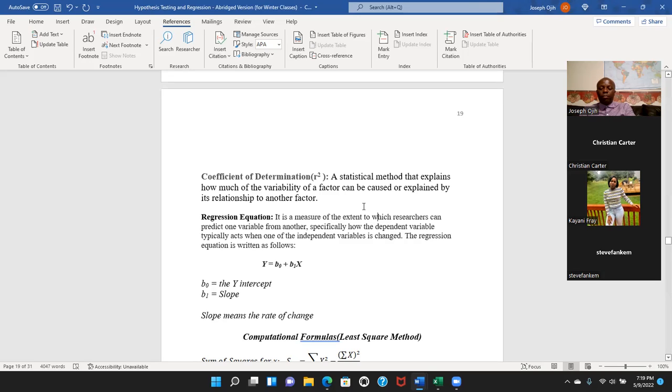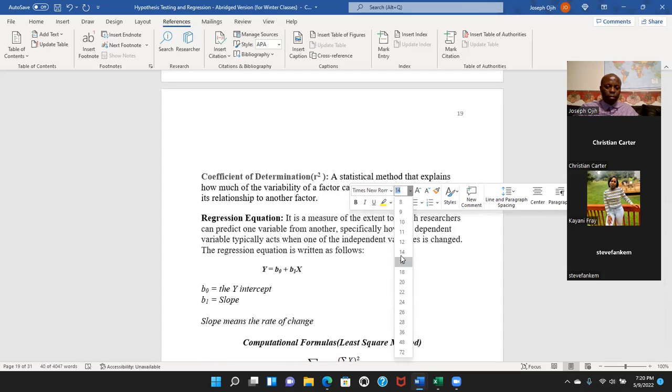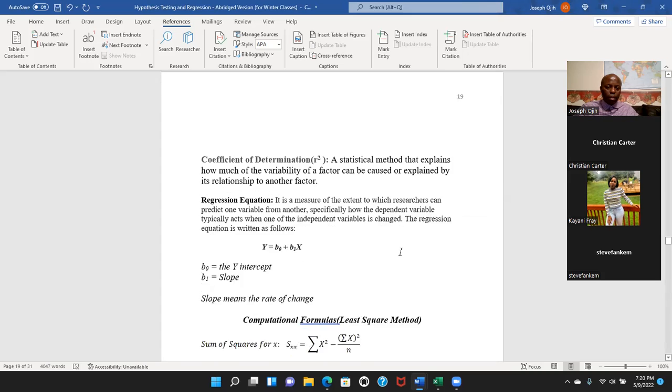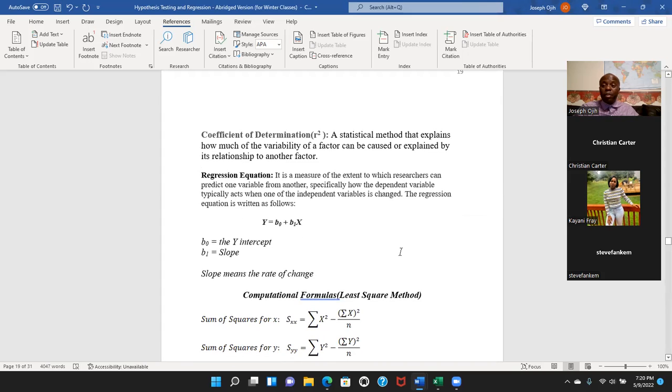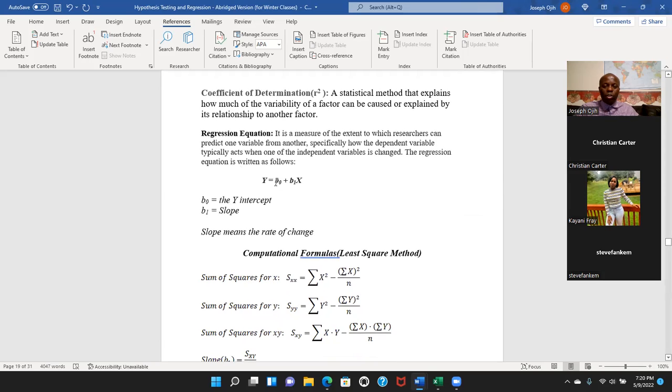Another thing we try to estimate is the regression coefficient. The regression equation is Y, the dependent variable, equals B0 plus B1x, where B0 is the y-intercept and B1 is the slope. Slope is the one we are more interested in, as it tells us the rate of change.